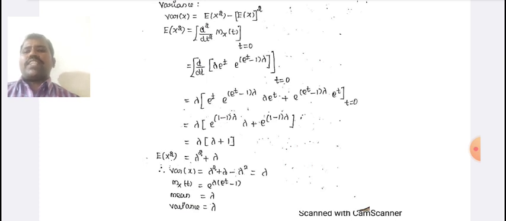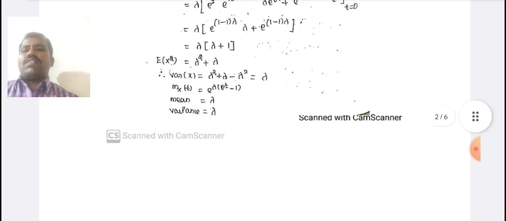Therefore, variance of x is E of x square minus E of x the whole square, which is lambda square plus lambda minus lambda square equal to lambda. The moment generating function is e power lambda into e power t minus 1. Mean equal to lambda, variance equal to lambda.